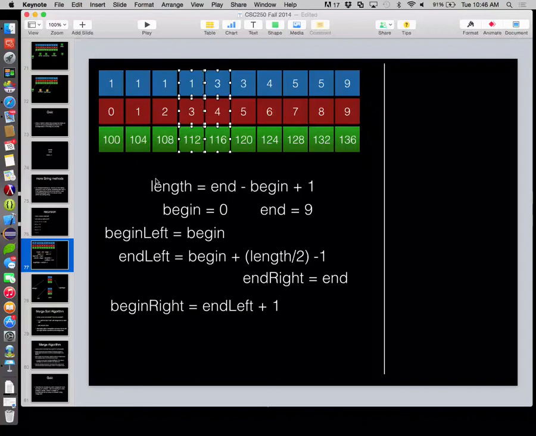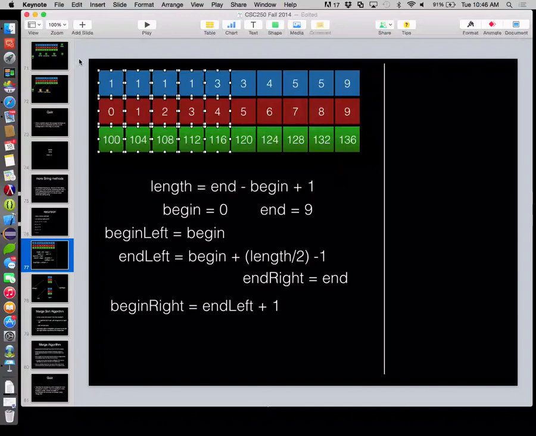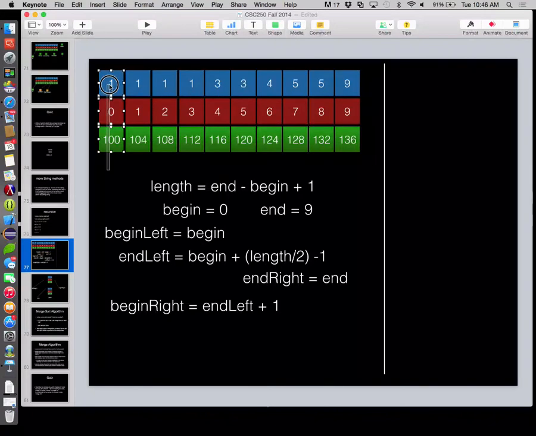And then subtract 1 to get your end left. Does that make sense? So what he wanted to do is take the length of this thing, we're looking at a 5 list, divide that by 2, which is 2, add that to begin, which takes us to 2, add 1 to that, instead of subtract 1, add 1, which takes us to 3, and that becomes the beginning of the right half, which is the smaller half now. Then we could subtract 1 from that to get us to the end of the left half.